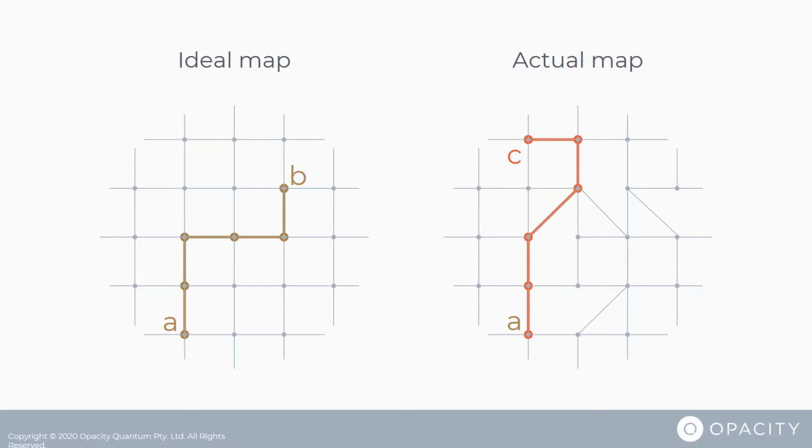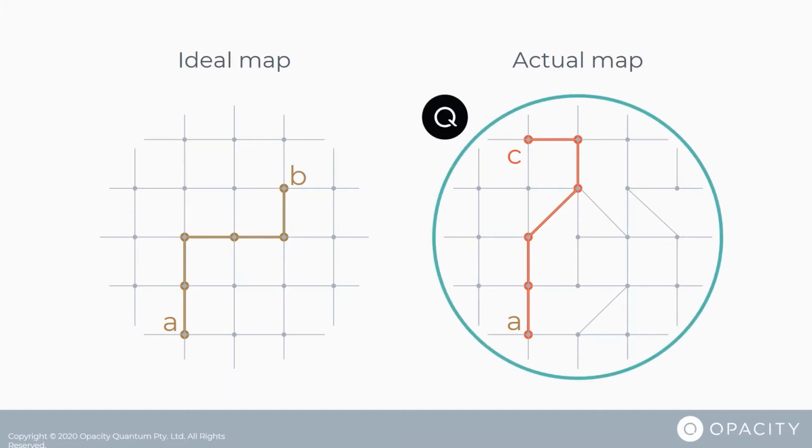At Opacity, we want to flip this problem upside down. Don't make the city fit the map. Make the map fit the city. We've developed a software tool called Quiver, which can, for the first time ever, plug into a quantum computer and build that unique map from scratch. We're like Google Maps for your quantum computer.